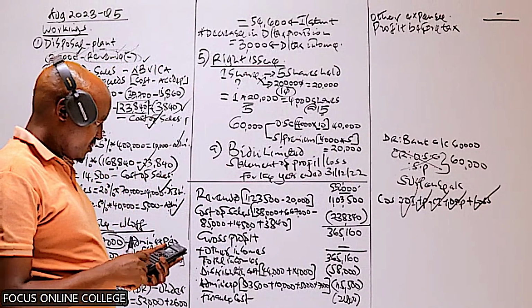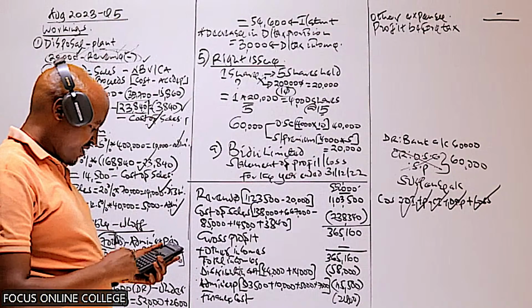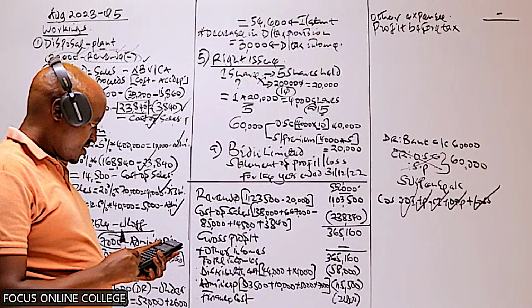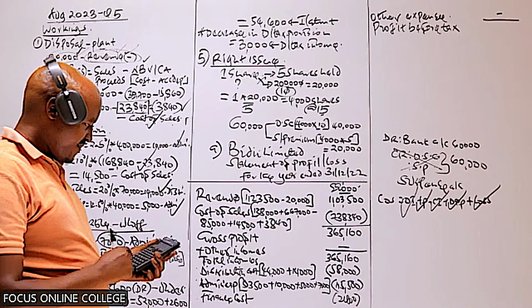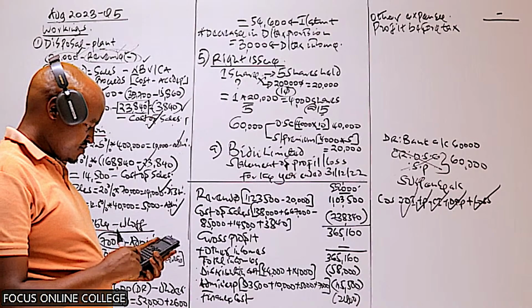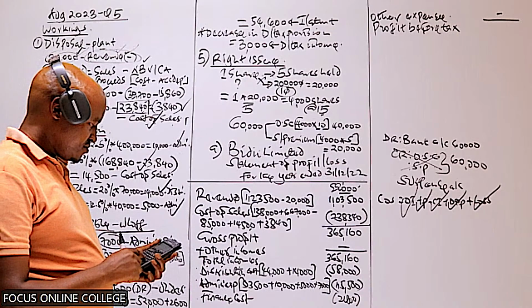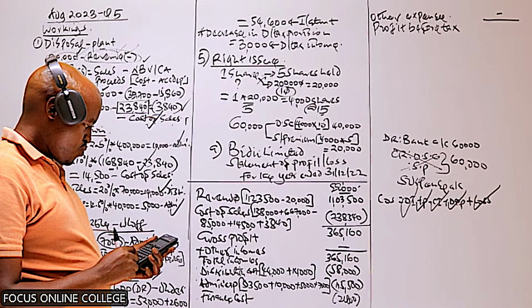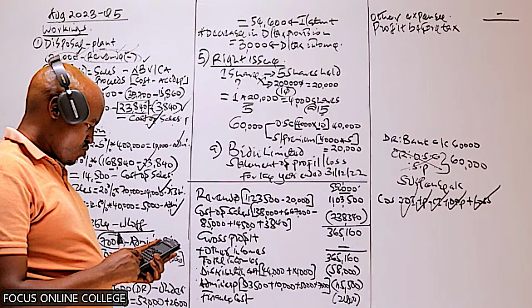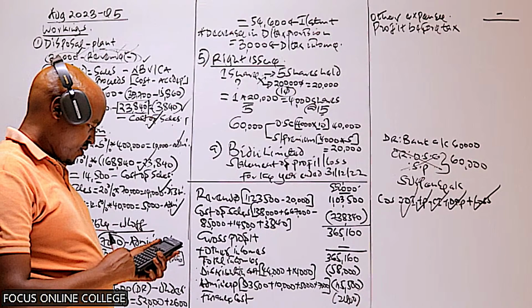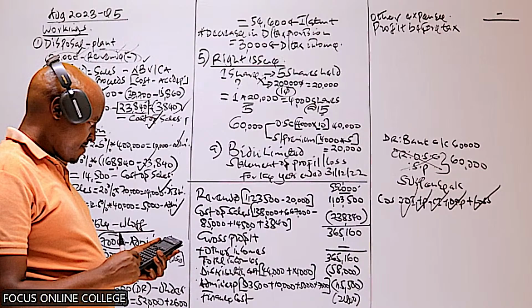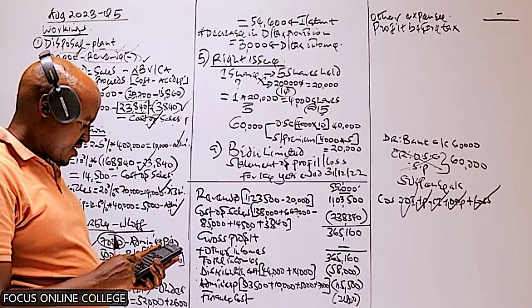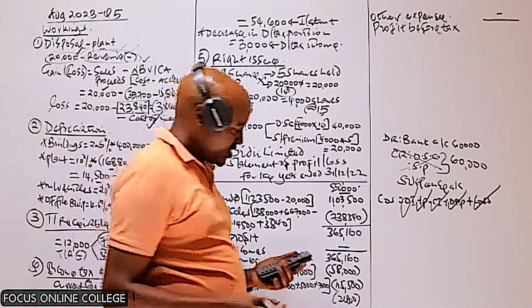So 365,160 minus 58,000 minus 115,500 minus 2,400.